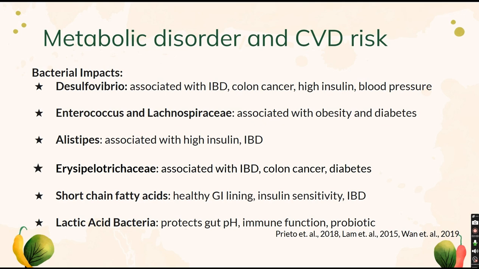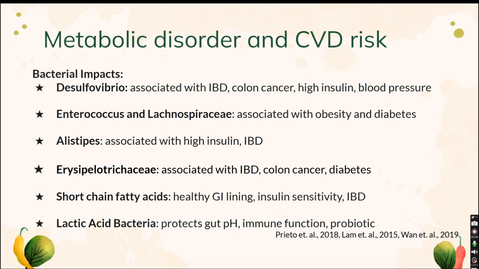Enterococcus and Lachnospiraceae, also increased after diets high in saturated fat, are both linked to the development of obesity and diabetes, and have been shown to proliferate when the gut microbiome is in dysbiosis, which means it is imbalanced. Alistipes and Erysipelotrichaceae, abundant after a high saturated fat diet, are linked to inflammatory bowel disease and colon cancer. In addition, Alistipes is also associated with increased plasma insulin levels and the development of neurological conditions.